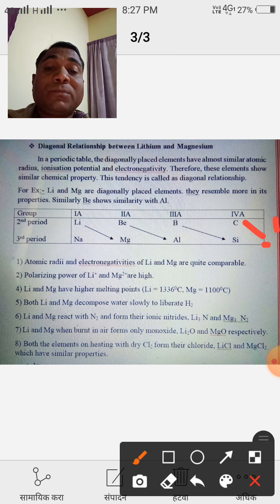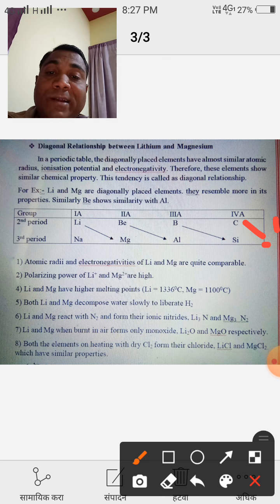That means if both the elements react with other reactants, they give similar substances. Atomic radii and electronegativity of both elements are the same. Polarizing power is high, melting point is also high. They decompose water slowly and liberate hydrogen gas. When they react with nitrogen, they give the nitride.